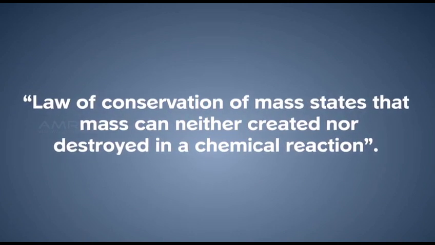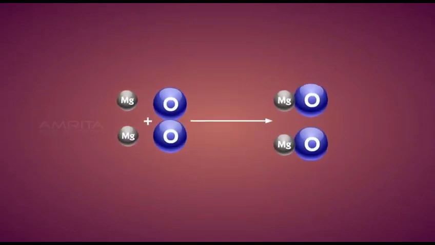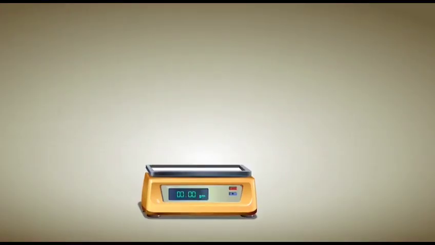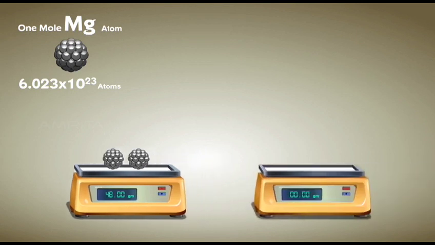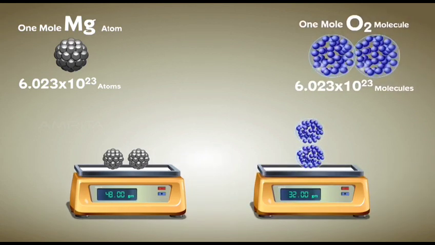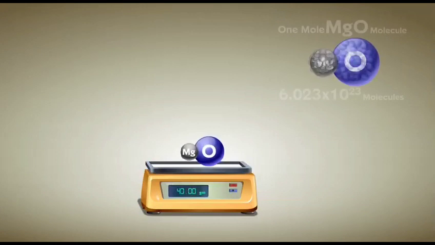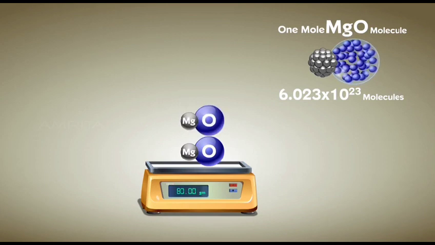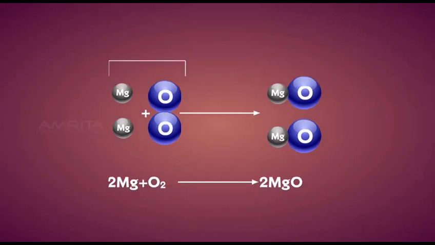in a chemical reaction. Let us now consider the example in which magnesium reacts with oxygen to form magnesium oxide. Here, mass of 1 mole magnesium is 24 grams, total mass of 2 moles magnesium is 48 grams, mass of 1 mole oxygen molecule is 32 grams, so the total mass of reactants is 48 plus 32, which is 80 grams. Mass of 1 mole magnesium oxide is 40 grams. Total mass of products is 40 and 40, which is 80 grams. Therefore, it is clear that the total mass of reactants is equal to the total mass of products.